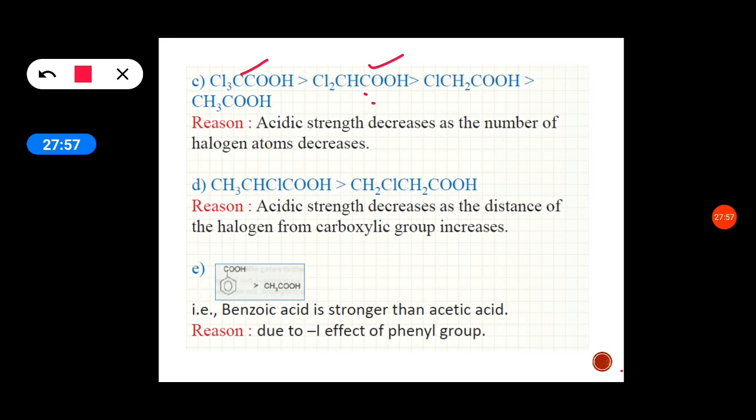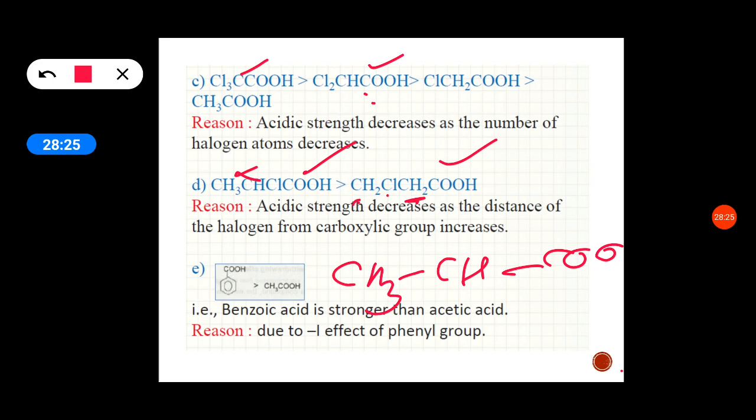Among these two, it depends on the distance. Here the CH2 Cl group is directly attached, but here it is attached to the next carbon. So like this, CH3 CHCl COOH, and here CH2 Cl CH2 COOH.